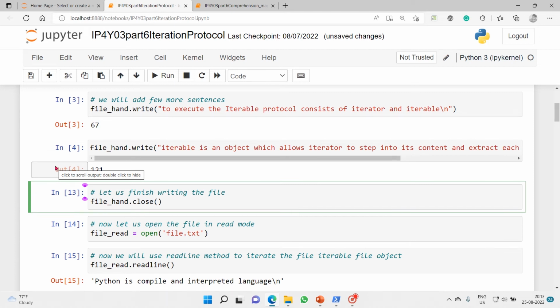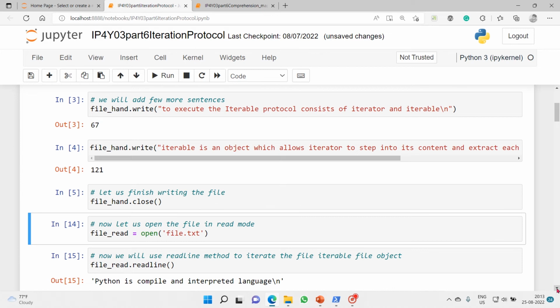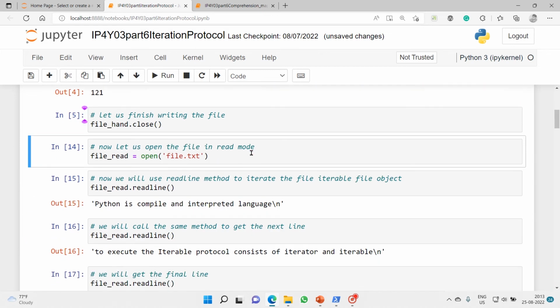Now it's time to close the file manually. You don't need to close it, it is optional, but we'll close it manually. We opened the file in writing mode, wrote to it, and then closed it. Let's close it. Yes, done. Our file got closed.